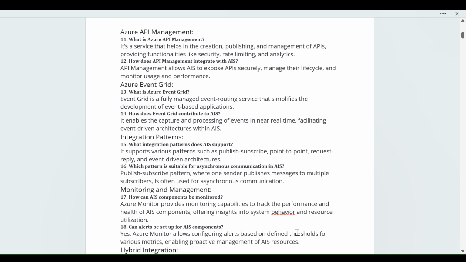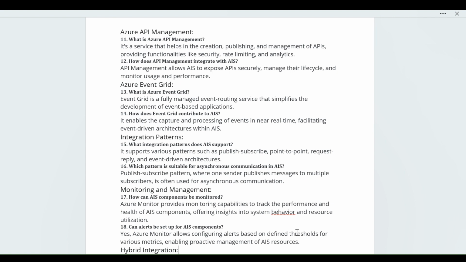Next, monitoring and managing. How can AIS components be monitored? We are integrating services and deploying our services. If any issue is happening, how can we know that there is some problem in the Azure Function, Azure app, or Logic App? How can we see if anything is not acting properly? For that we have Azure Monitor, which provides monitoring capability to track the performance and health of AIS components, offering insight into system behavior and resource utilization.